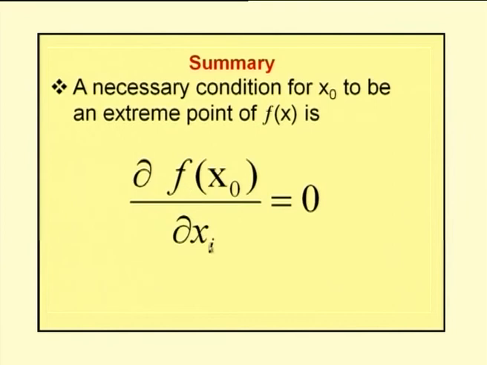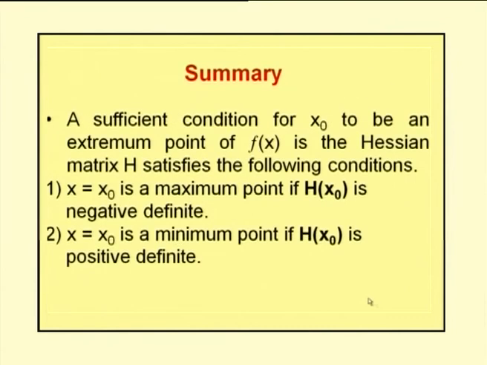The necessary condition for x naught to be an extremum is that the partial derivative of f with respect to x i at the point x naught is equal to 0. Then the sufficient condition for x naught to be an extremum point of f of x is that the Hessian matrix satisfies the following condition: x equal to x naught is a maximum point if H of x naught is negative definite, and x equal to x naught is a minimum point if H of x naught is positive definite.